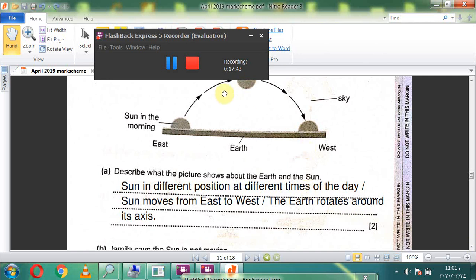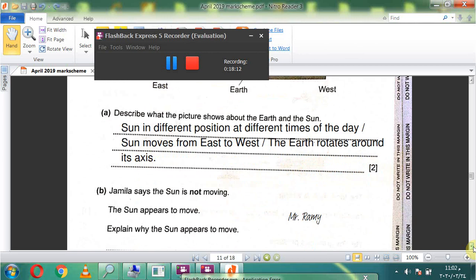Sun here in different position at different times of the day, or sun moves from east to west. The earth rotates around its axis, or sun moves from east to west.